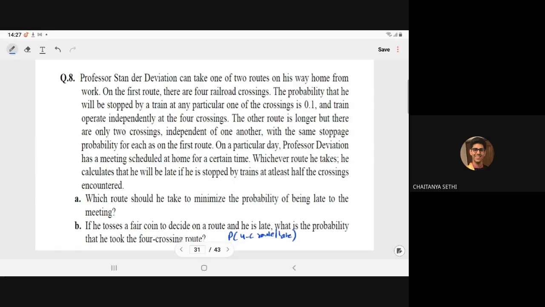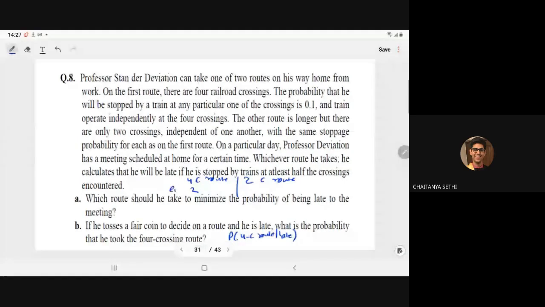Means we have the alternatives of two routes. One is the 4 crossing route, and one is the 2 crossing route. Clear? Here in the 4 crossing route, he will be late when he is stopped at at least half of the rail crossings, so either 2 or 3 or 4, then he will be late.